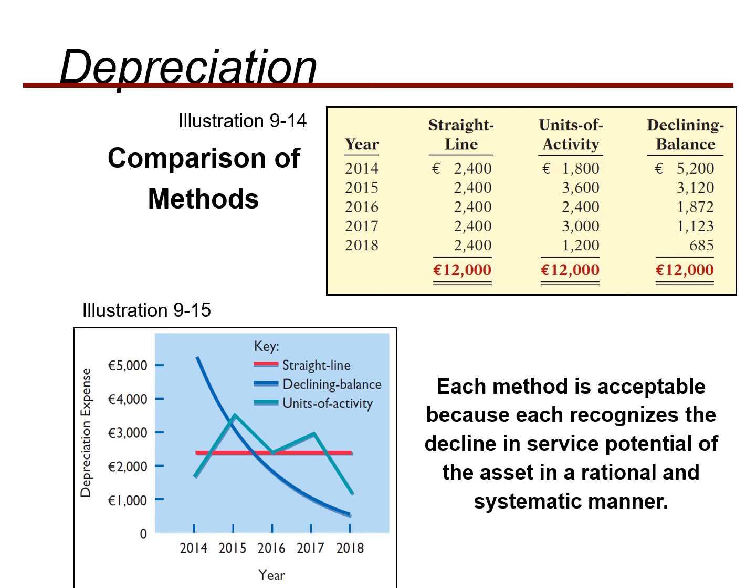We can say that the straight line method would remain the same over the years. The declining balance method shows a declining curve, but in case of unit of activity, it depends upon the amount of activity done in each period. So each method is acceptable because each recognizes the decline in service potential of an asset in a rational and systematic manner. So we can use any method, depending upon the kind of asset you are using and the rate of its depreciation, you can select each method and you can have a proper depreciation for each period.